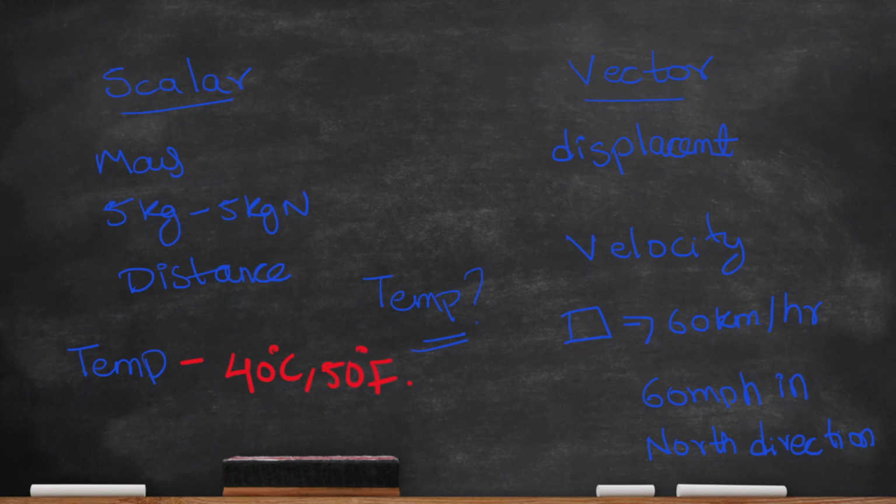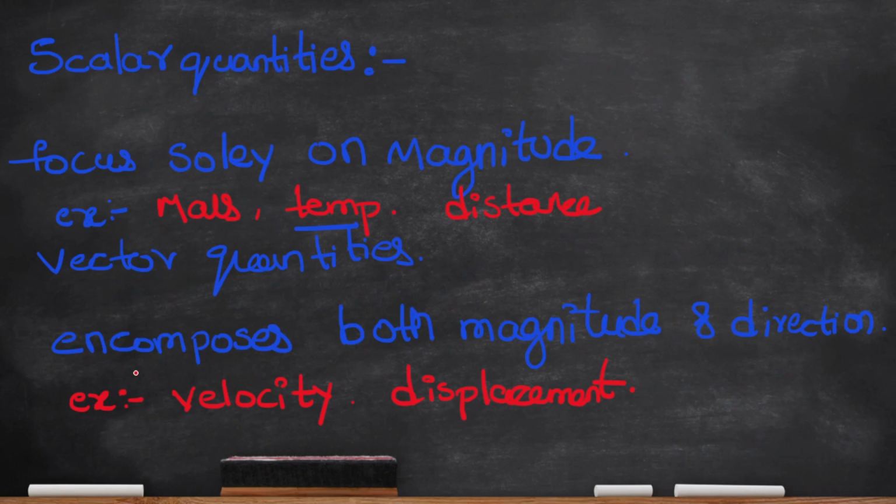So if we move into the conclusion, scalar quantities focus solely on magnitude. Examples are mass, temperature, and distance. Vector quantities encompass both magnitude and direction. Examples are velocity and displacement. On the other hand, displacement and velocity represent vector quantities, where understanding the direction is just as important as the magnitude. The understanding of scalar and vector quantities lays the foundation of many concepts in engineering and physics.